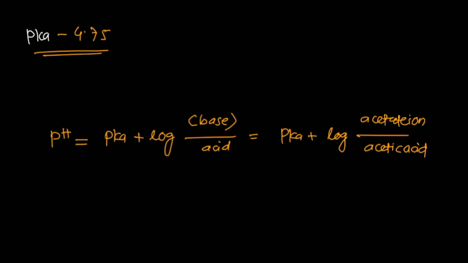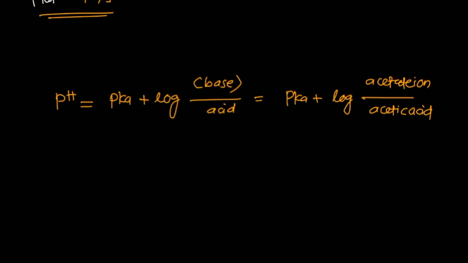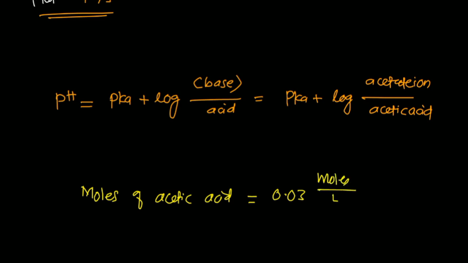So put the values in that equation and you will get your answer. In that way we can solve this type of question. But for that you have to find out the number of moles. First we have to find the moles of acetic acid, and also the moles of acetate ion. The concentration is given as 0.03 moles per liter into 1 liter divided by 1000 ml into 100.